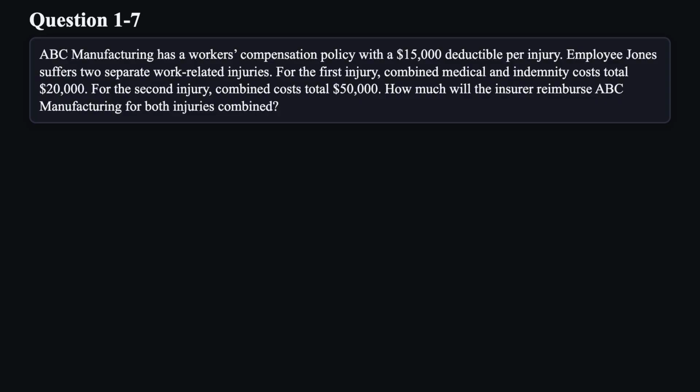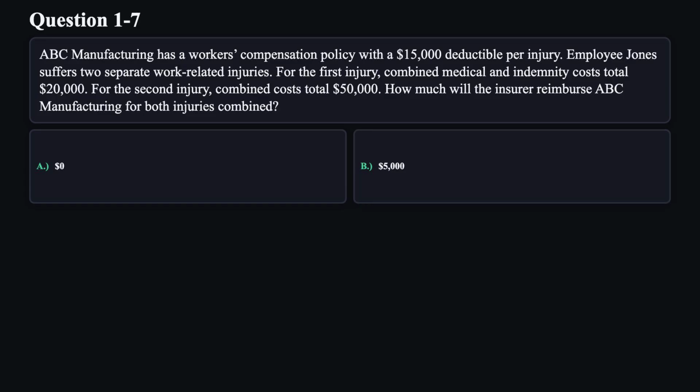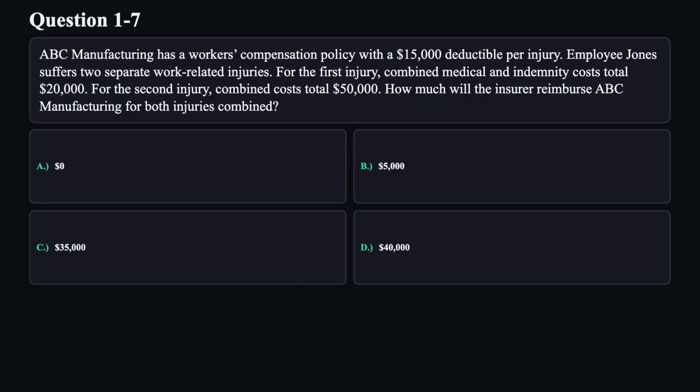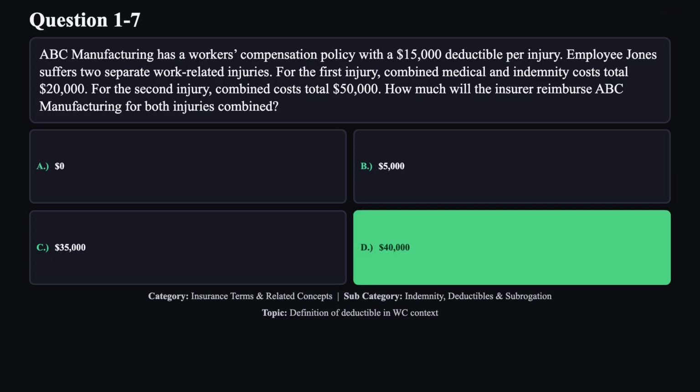How much will the insurer reimburse ABC Manufacturing for both injuries combined? A. $0. B. $5,000. C. $35,000. D. $40,000. The correct answer is D.